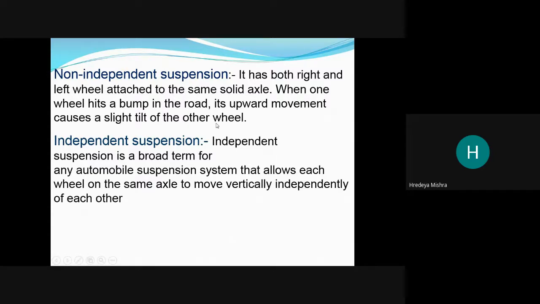Other wheel under the suspension, because of the independent free suspension. Okay, independent suspension is a broad term for any automobile suspension system that allows each wheel on the same axle to move vertically independently.